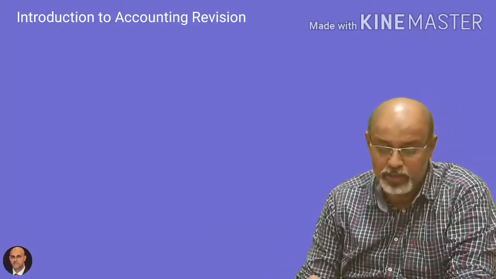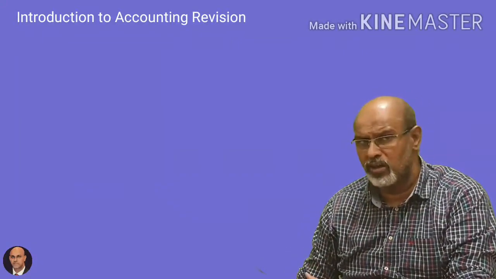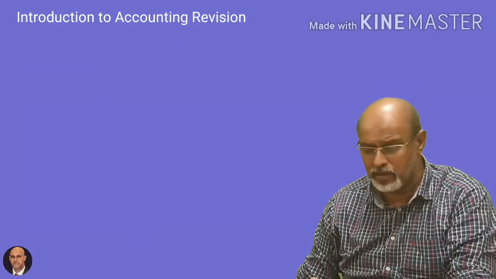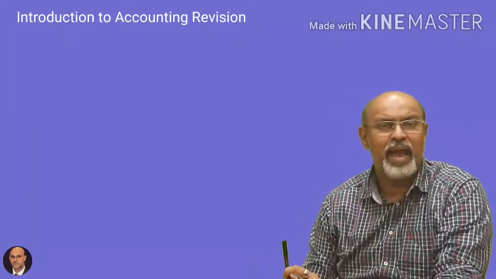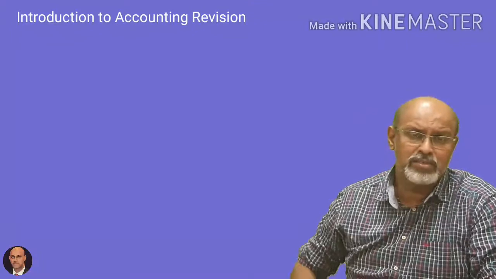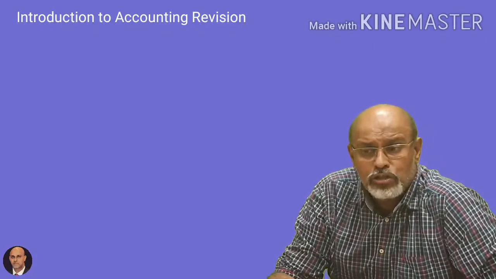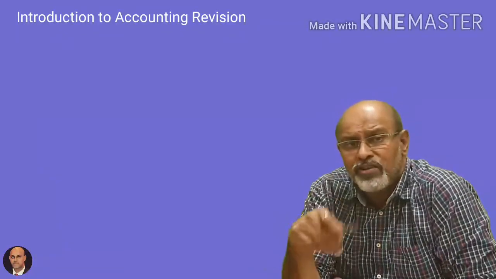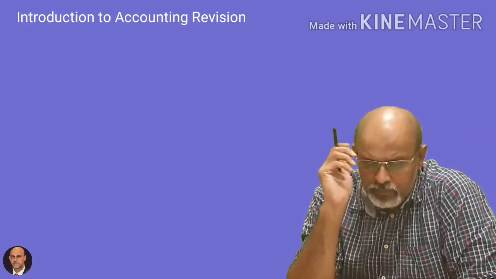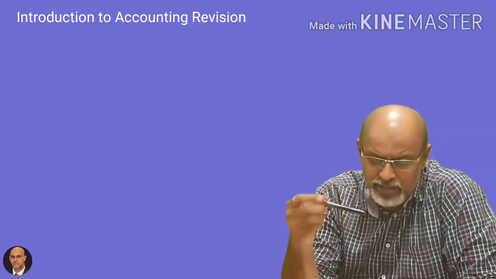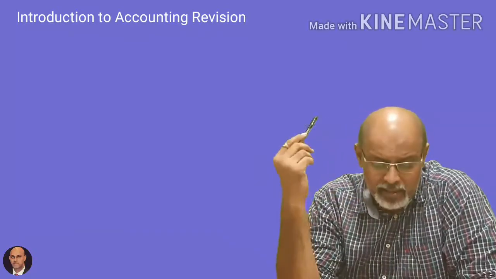Then we come to cost accounting. A very important aspect of any businessman is to determine his cost, especially when he is producing a particular product. Be it this pen or anything else, he has to find out the cost per unit. And this cost per unit can be studied under cost accounting, where we determine the cost per unit and take into account the various overheads which go into manufacturing certain products. There are different ways to do this. There is process accounting, there is job accounting, and there is some analytical part of it.